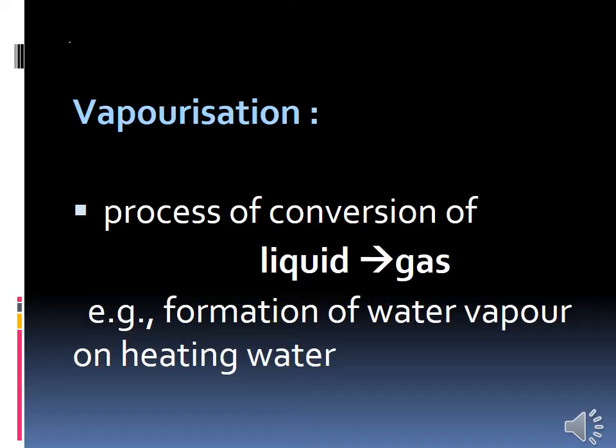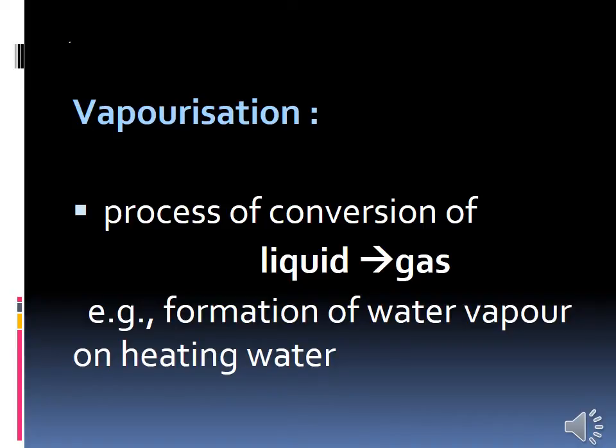So what we have learnt in vaporization: the process of conversion of liquid to gaseous state is called vaporization. For example, the formation of water vapor on heating water. Vaporization takes place on heating.